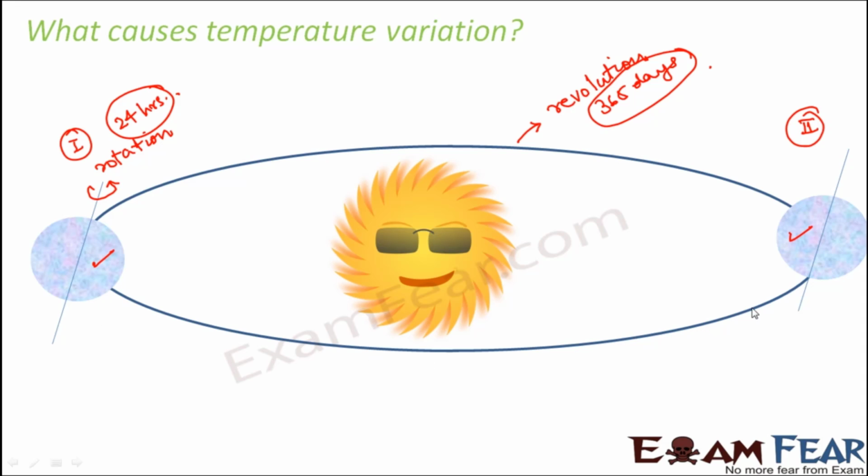That's because when the earth is actually moving around the sun, at every point, a different part of the earth is receiving the heat and light from the sun. So that is why the variation in temperature happens as you start from January till December. So sometimes it will be hot, sometimes it will be winter, sometimes it will be rainy. So it will keep on changing. So the temperature variation basically happens due to the exposure of the earth or a part of the earth towards the sun. So the main thing which is responsible for various seasons which we have is revolution.